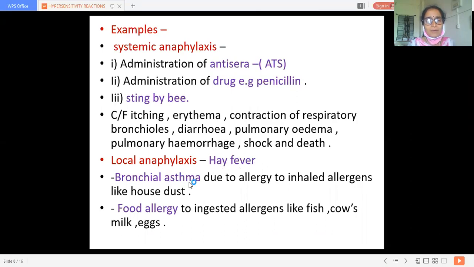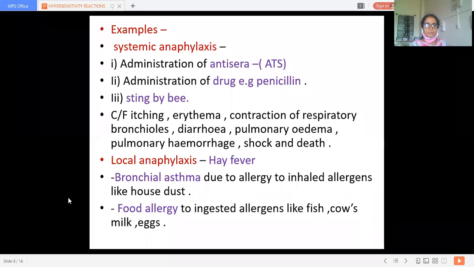Then bronchial asthma due to inhaled allergens like house dust. Then food allergy, whenever allergens like fish or cow's milk or eggs get ingested in our body, these are allergens to some sensitive persons. So they give rise to food allergy. So these are the local anaphylactic reactions representing hay fever, bronchial asthma, and food allergy.